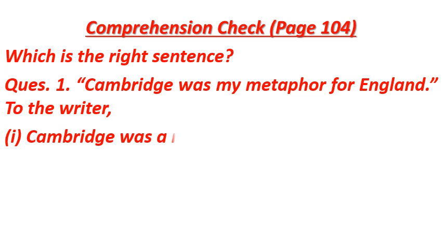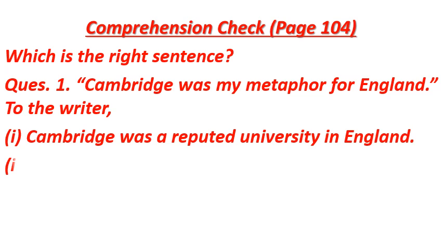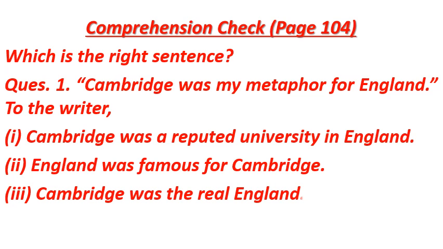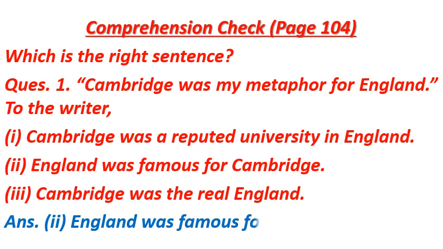Number 1, Cambridge was a reputed university in England. Number 2, England was famous for Cambridge. Number 3, Cambridge was the real England. The answer is part 2, England was famous for Cambridge.